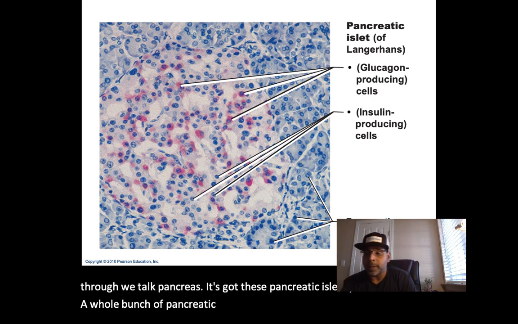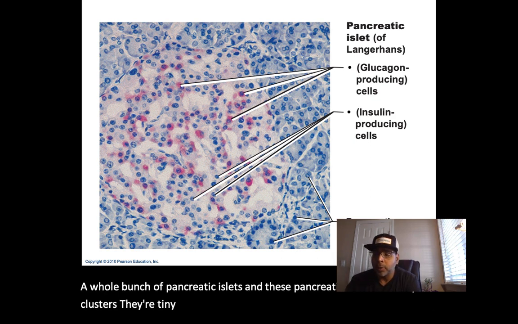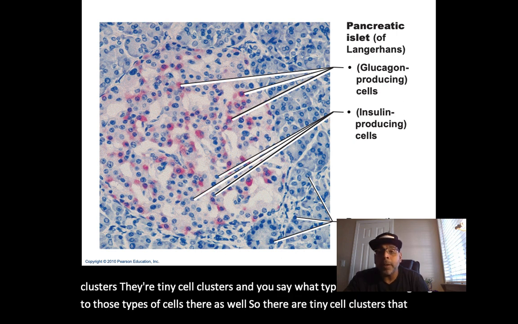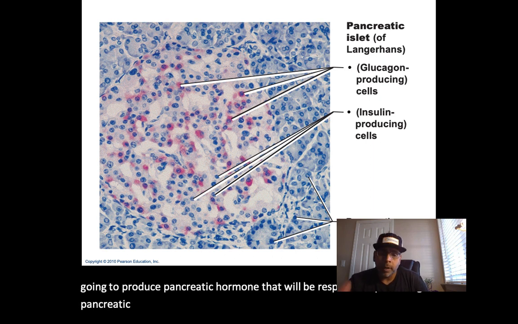And these pancreatic islets are tiny cell clusters, and you say, what type of cells? We're going to go through those types of cells as well. They're tiny cell clusters that will be responsible for producing pancreatic hormones. Now, let's go through the different cell types.